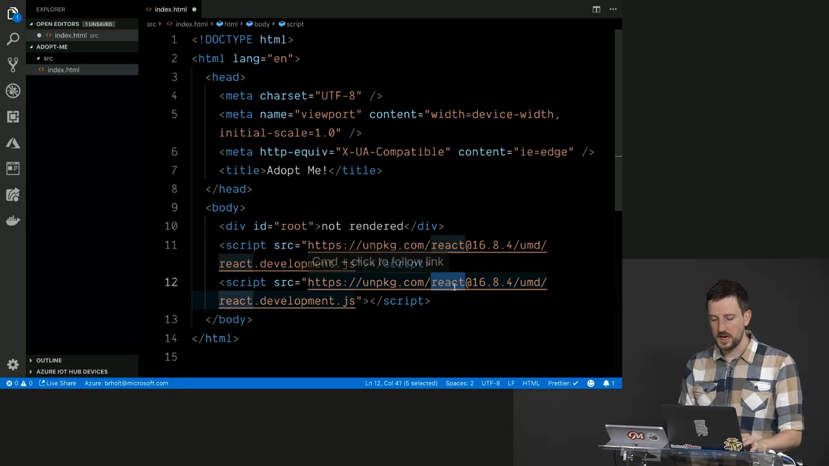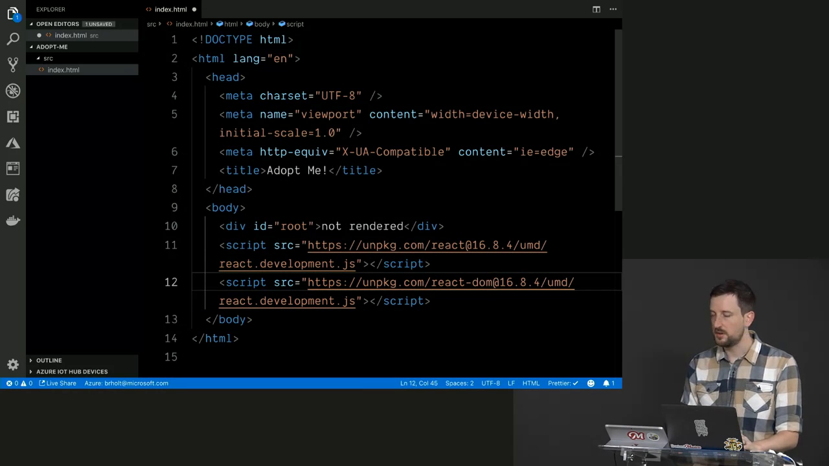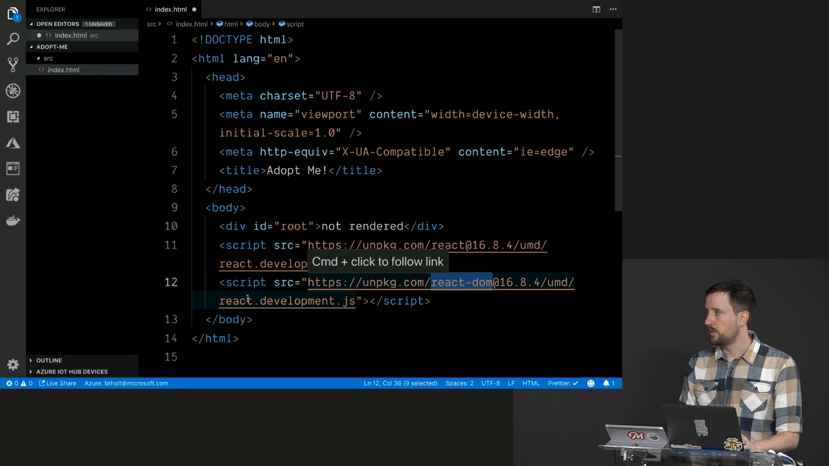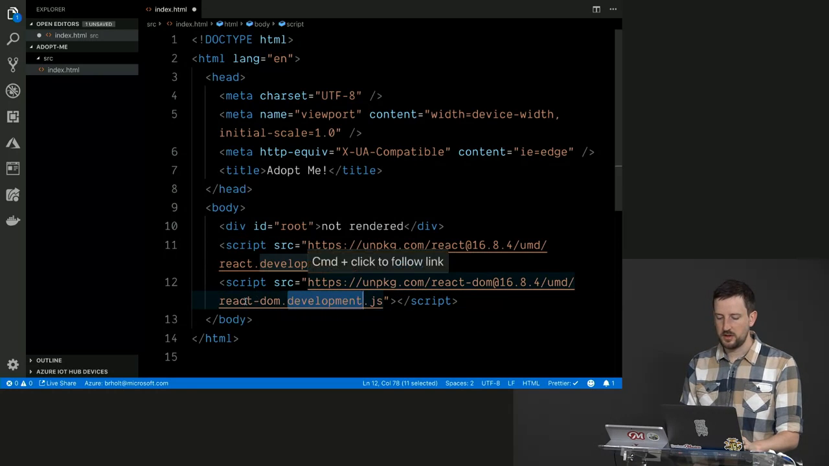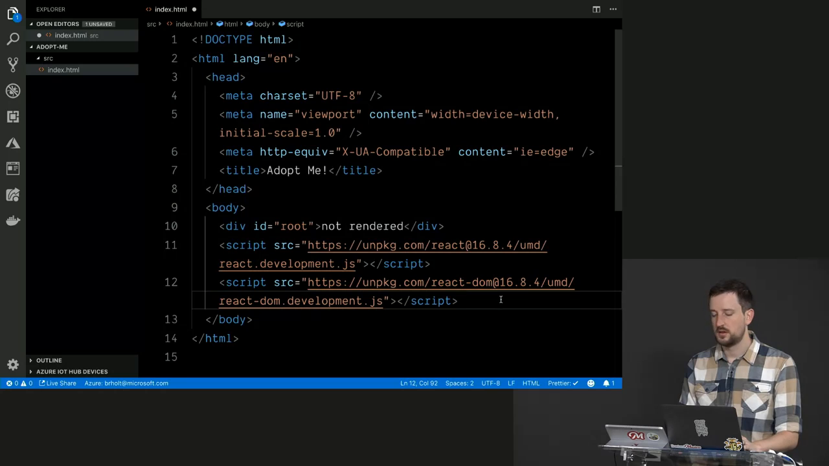One of them here, the React, I'm going to put React-DOM like that. And then where it says react.development.js, I'm going to put react-dom.development.js, right? So I changed this in 2 places. Okay, and this is going to load a second library, which is going to be the React DOM library, which allows you to render React to the browser.